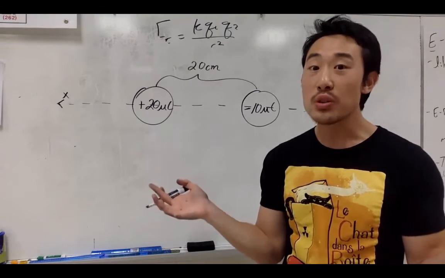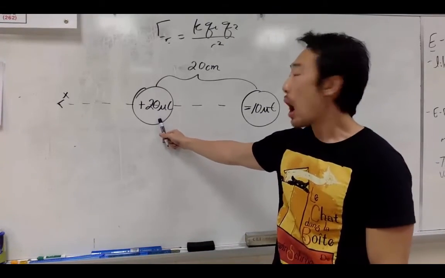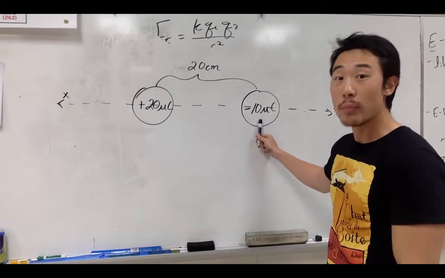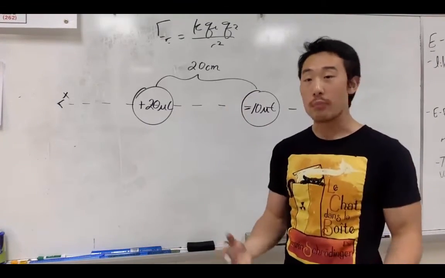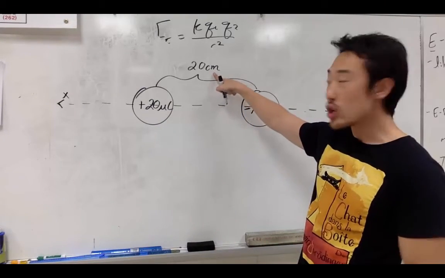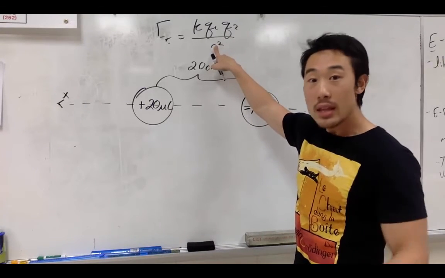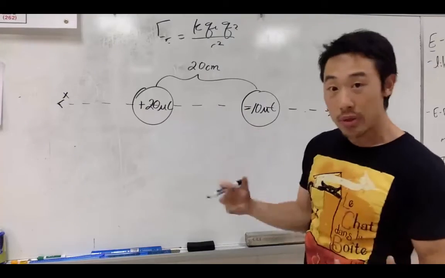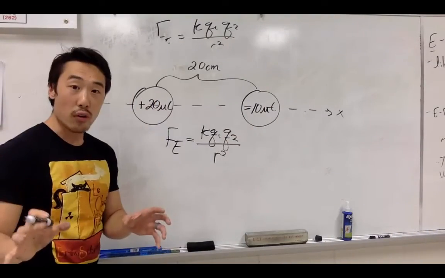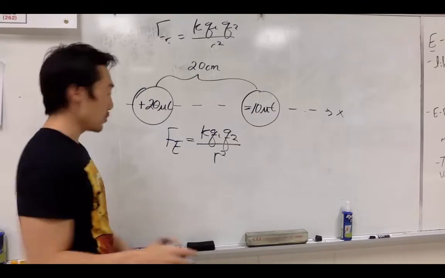All right, now it's time to do some math. An example problem. Let's say we have two charges. We have one positive 20 microcoulombs, and we have one negative 10 microcoulomb charge. What is the force between them? In order to solve this, we need to know the distance between the two charges, which I gave us as 20 centimeters, and this Coulomb's Law equation. Now, see if you can use the variables that we were given to solve it yourself. If not, I'll guide you through it. First off, always start off with the basic equation itself. Then you want to fill in the variables.